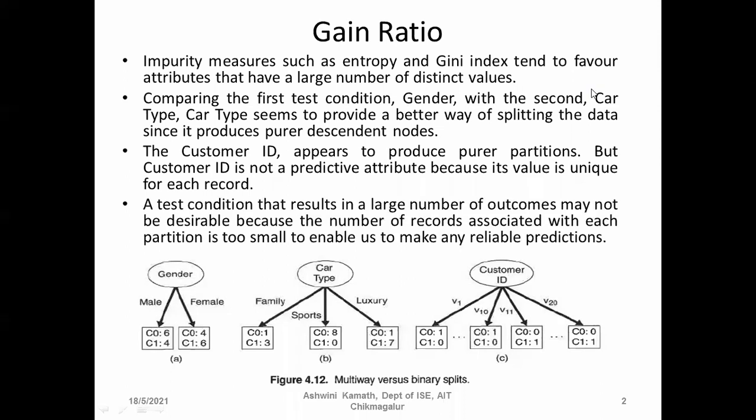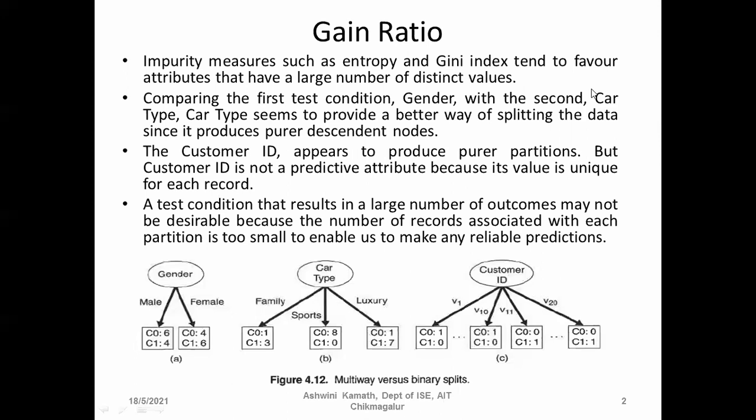That's it. A test condition that results in a large number of outcomes may not be desirable because the number of records associated with each partition is too small to enable us to make any reliable prediction. So I cannot say that, for example, customer ID 10 has classification C0 because of that customer ID.